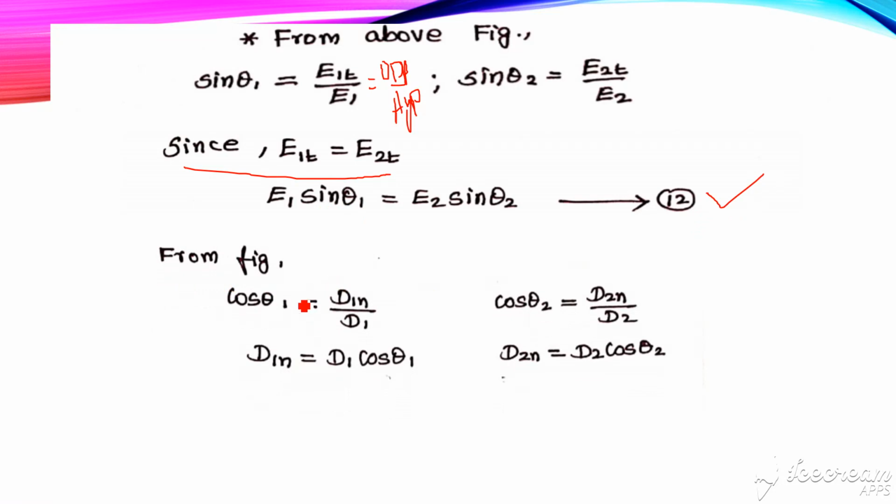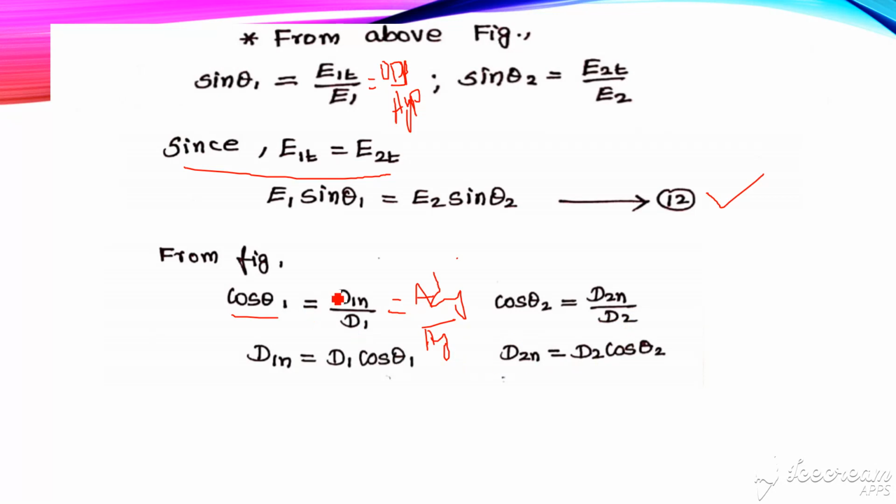Similarly, from the figure we need to find cos theta 1 in terms of flux density. It is the adjacent side divided by the hypotenuse, so we get D1n divided by D1. Similarly, with respect to medium 2, we get D2n divided by D2.